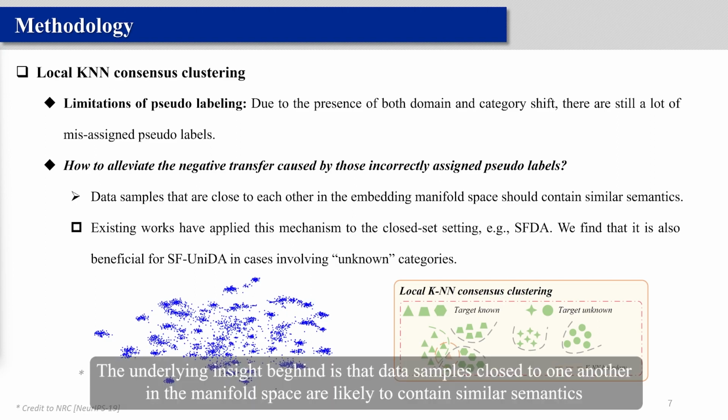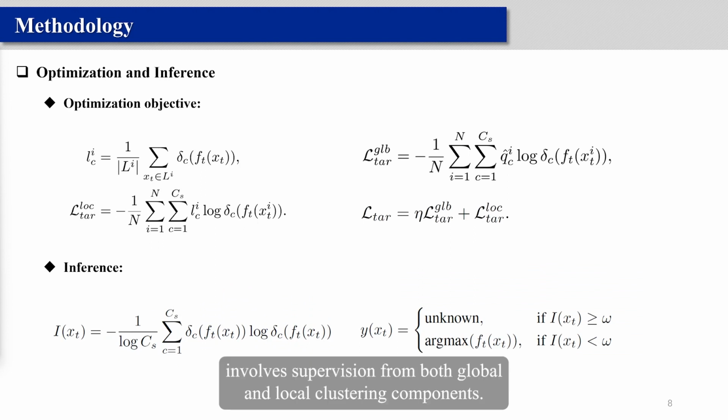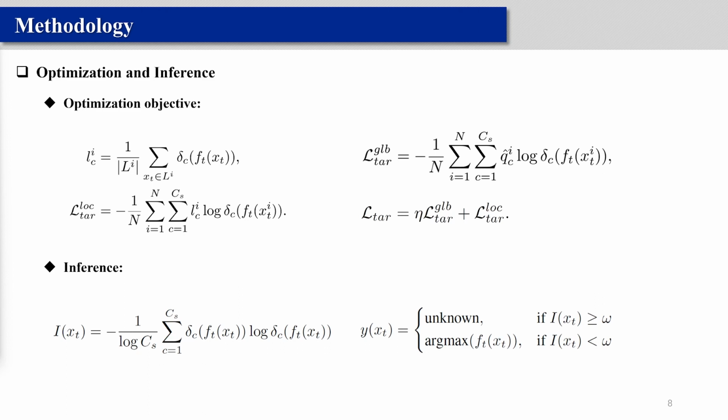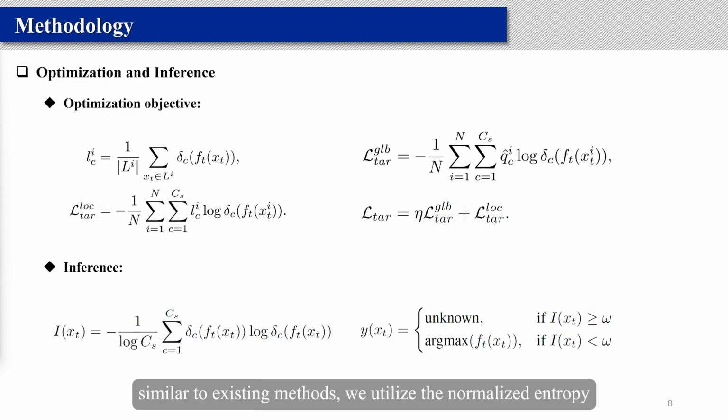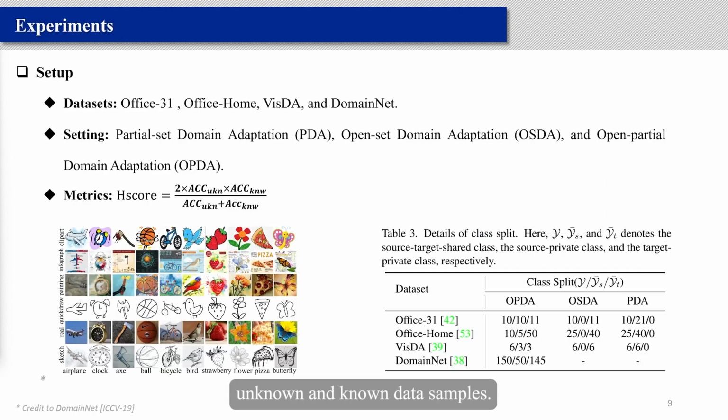The underlying insight behind it is that data samples close to one another in the manifold space are likely to contain similar semantics. The optimization objective involves supervision from both global and local clustering components. During the inference stage, similar to existing methods, we utilize the normalized entropy as an uncertainty metric to distinguish between unknown and known data samples.